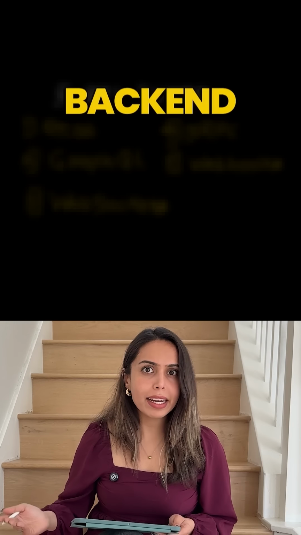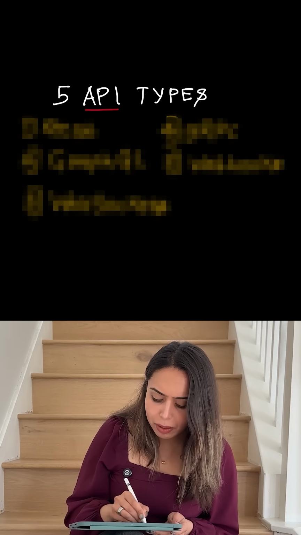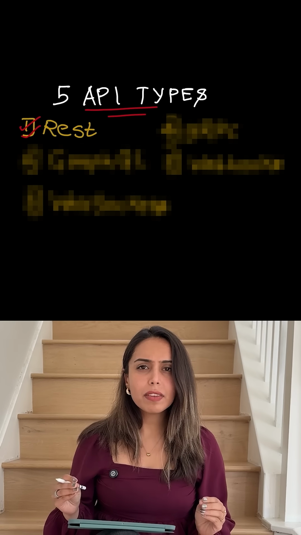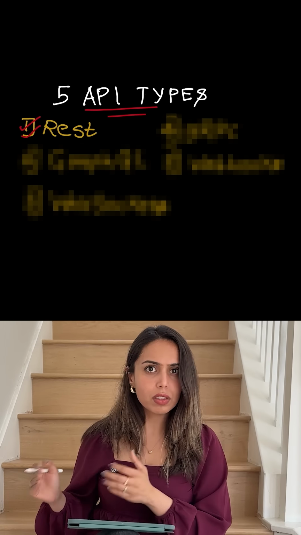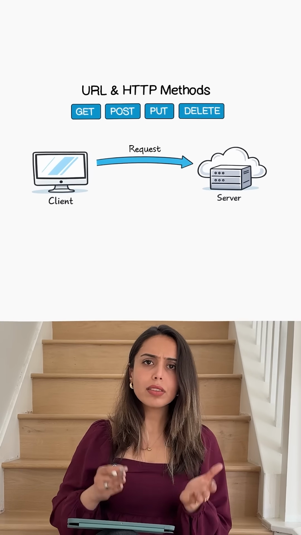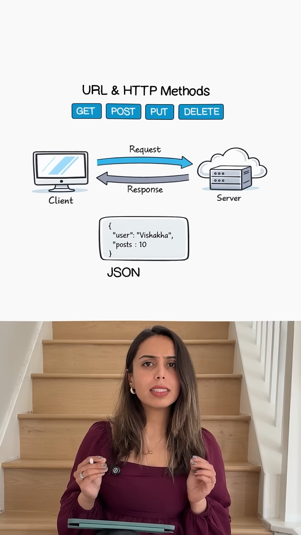If you're preparing for a backend or cloud interview, here are 5 API types you should definitely know. At number 1, we have REST. This is the standard way most applications communicate with servers. A client sends a request using a URL and an HTTP method that could be GET, POST, PUT, DELETE, and the server responds with the data, usually in JSON format.